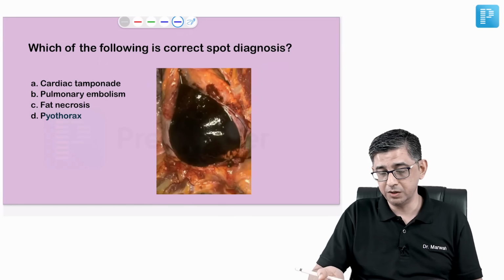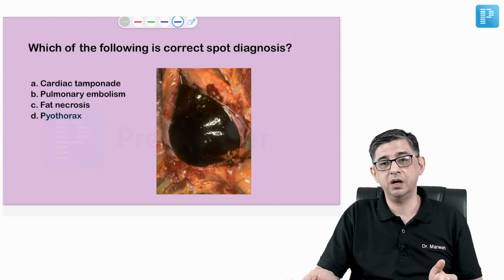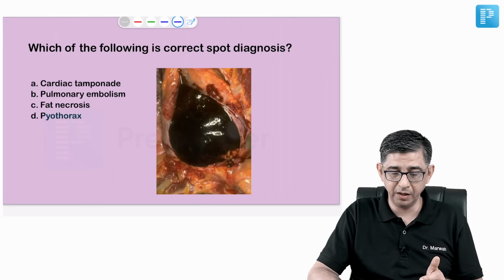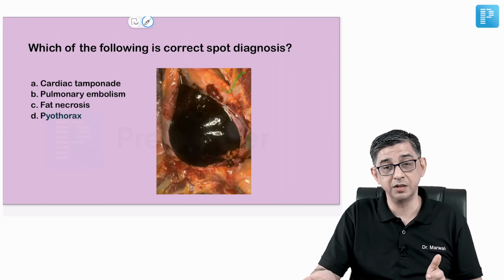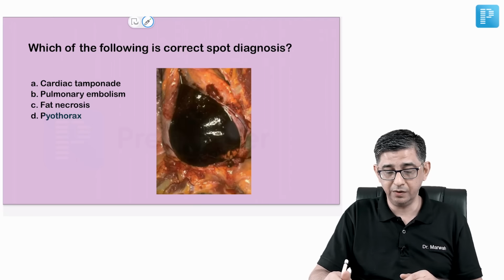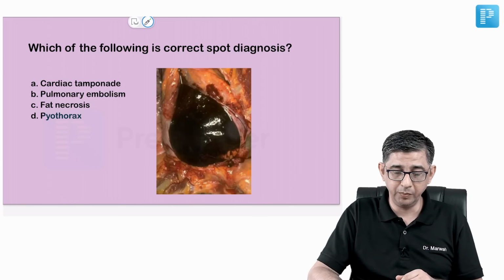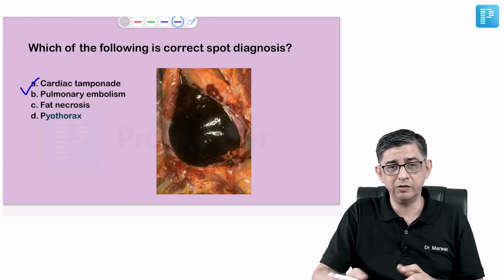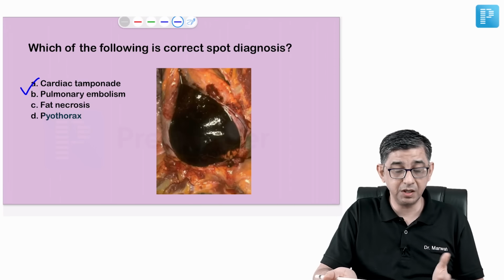Then there was an image like this, post-mortem, where there was a black mass covering the heart of the patient, and surrounding this are the lungs. The lungs are looking perfectly fine. I don't find any pathology in the lungs, but there's a black congealing mass covering the heart per se, and that's because this person had a cardiac tamponade. Even the surgeon would have talked about this, even the forensic chap would have talked about it.